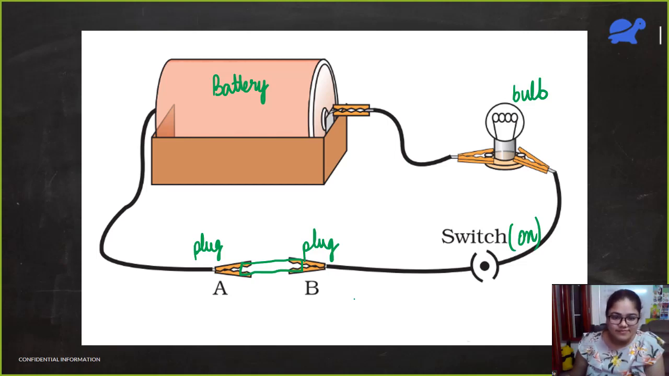The bulb will glow. Yeah, the bulb will glow. So why is that happening? Because it is a good conductor of electricity. Yeah, metals are good conductors, they conduct electricity. But now, what if instead of copper, I place a graphite rod here?